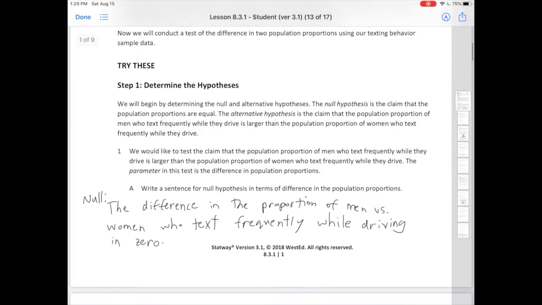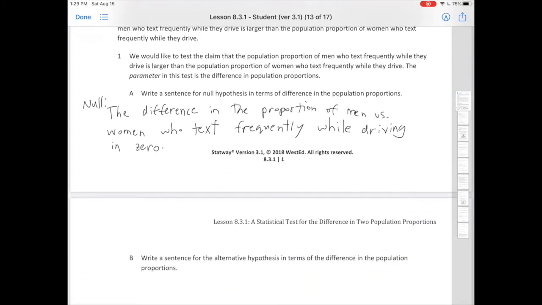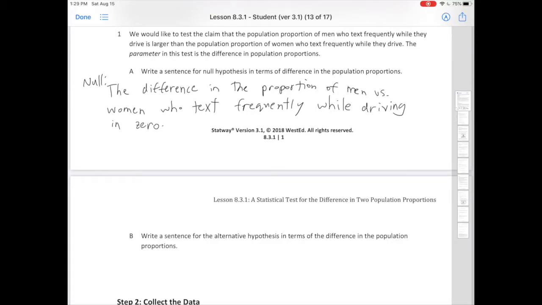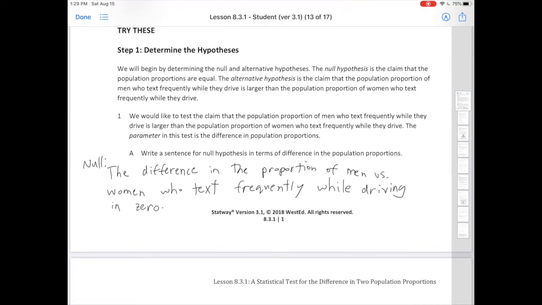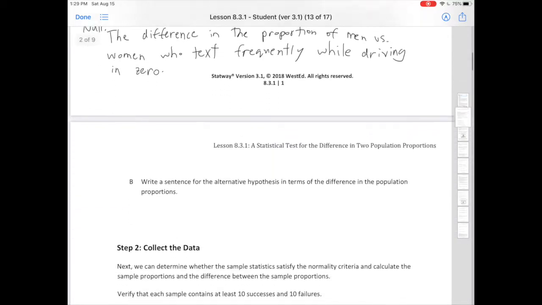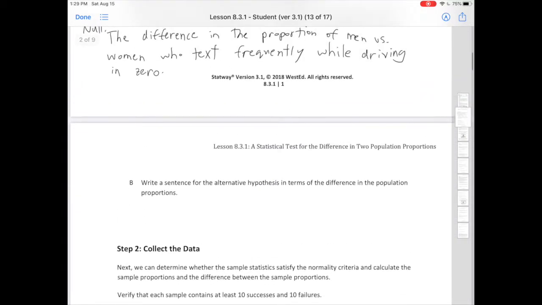So now let's go to the alternative hypothesis. This is going to depend on what the researchers in the problem think is true. It says here we would like to test the claim that the population proportion of men is larger than the population proportion of women who text frequently while driving. So the way we would write it is like this.